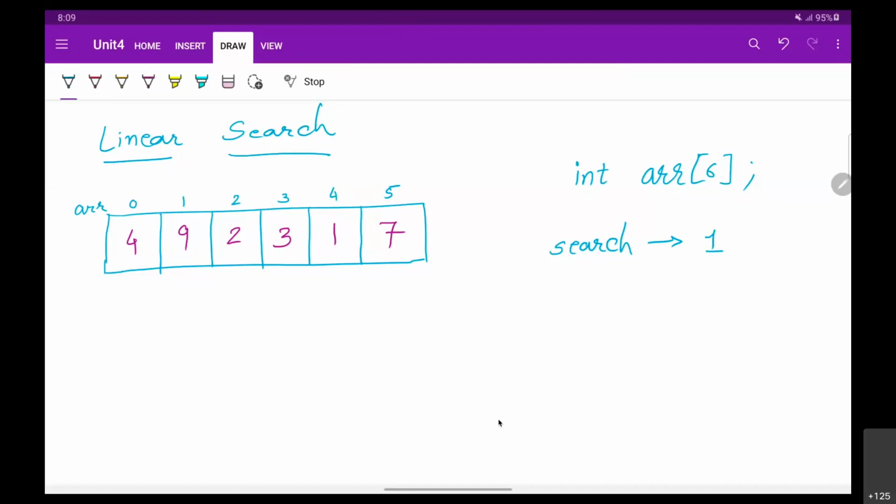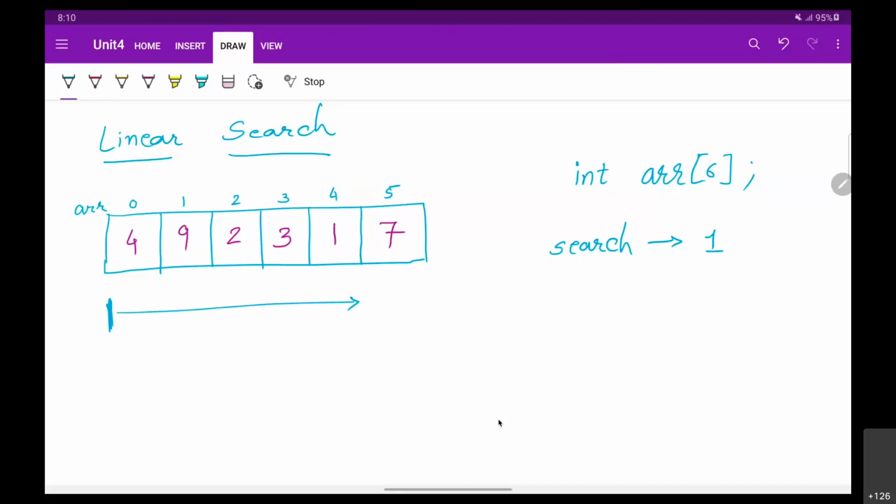Now, by looking at this array, we can simply say that, as a manual process, we can directly say 1 is present at index 4 or position 5. But how computer will know that? Computer needs to search it. And in a linear search method, computer is going to start from 0th element, and it will traverse your array linearly.